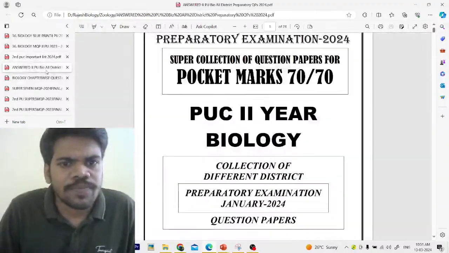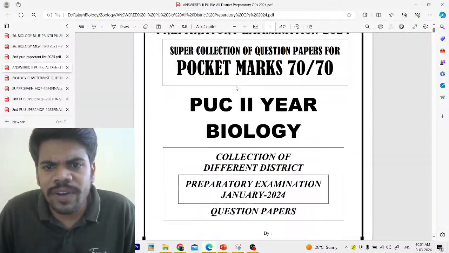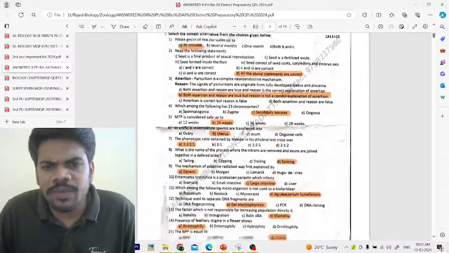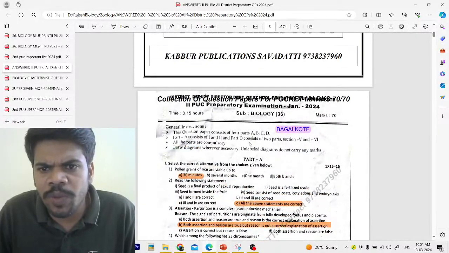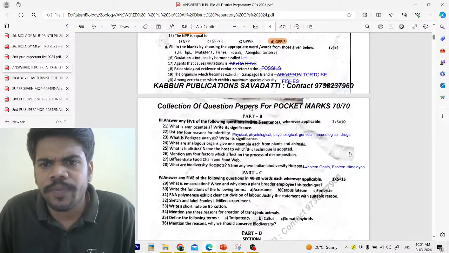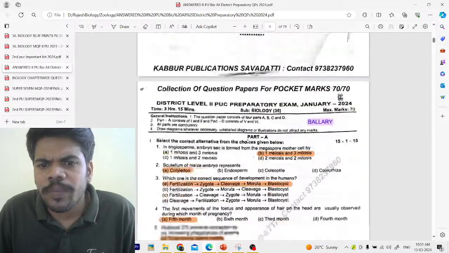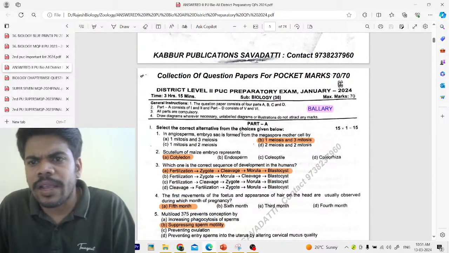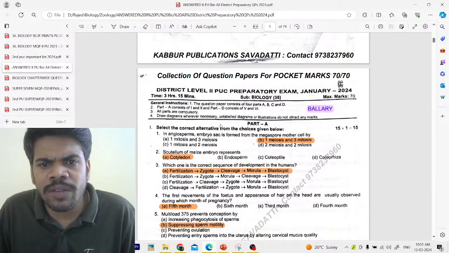And these are different districts' model papers, these district model papers also you can get. Here it is. Okay, like different examination papers from the different districts.